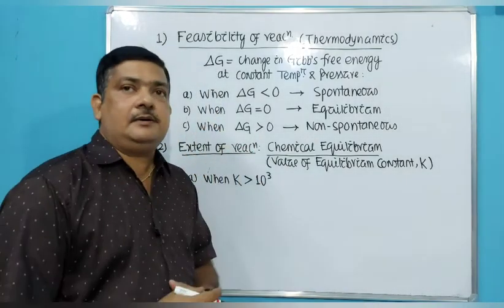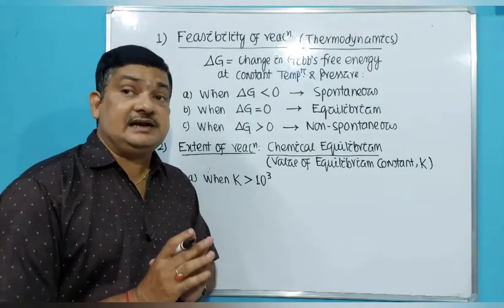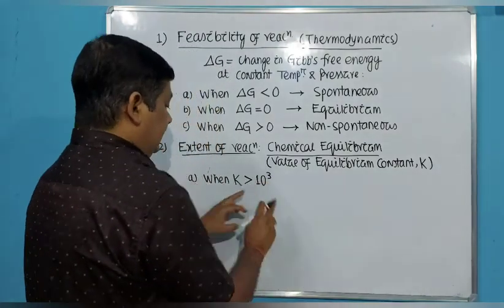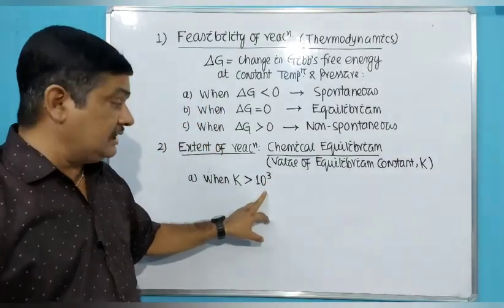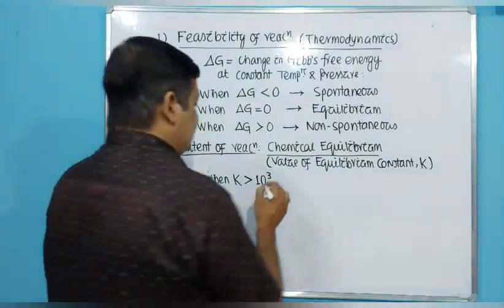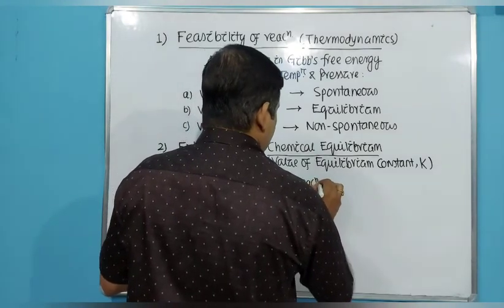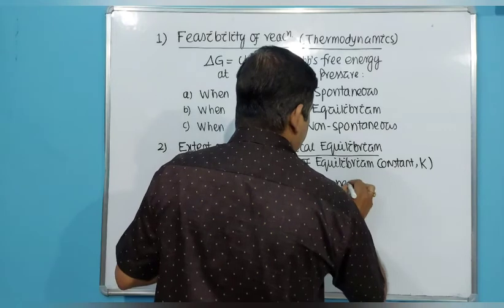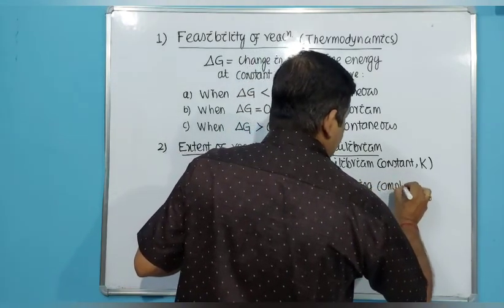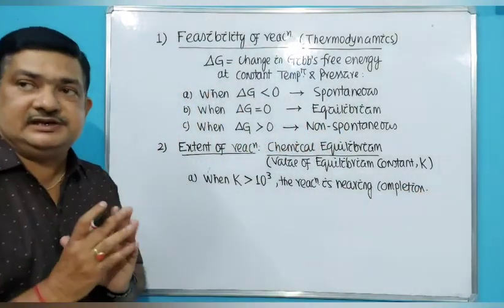the equilibrium constant is the ratio of the concentration of the product and reactant at a given temperature and pressure. So when the K value is greater than 10 to the power 3, meaning 1000, the concentration of the product is much more than the concentration of the reactant. Then write: the reaction is nearing completion. It is almost complete, a very large amount of product is formed, and a very small amount of reactant is left.